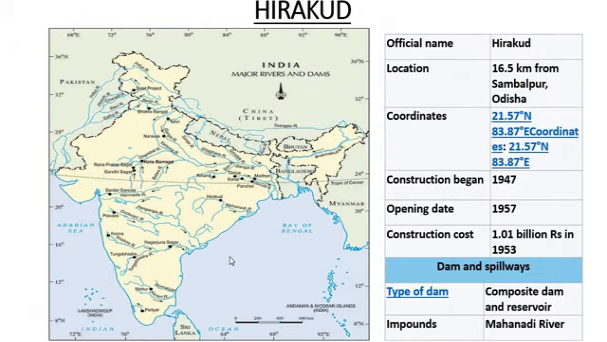Hirakud Dam. First we will see the location. It is 16.5 km from Sambalpur, and the name of the state is Odisha. We will see this is the Odisha state. The name of the river is Mahanadi. This is the Mahanadi River, and on this Mahanadi River Hirakud Dam has been built.